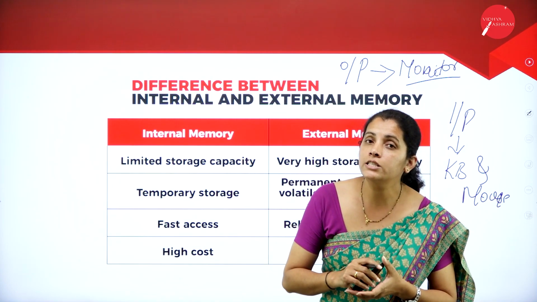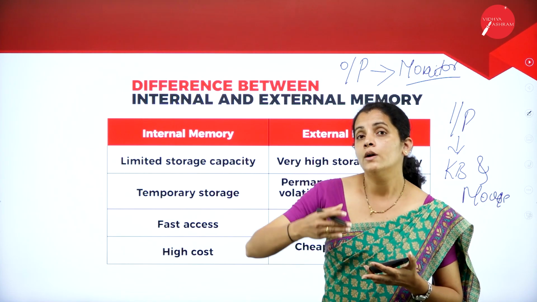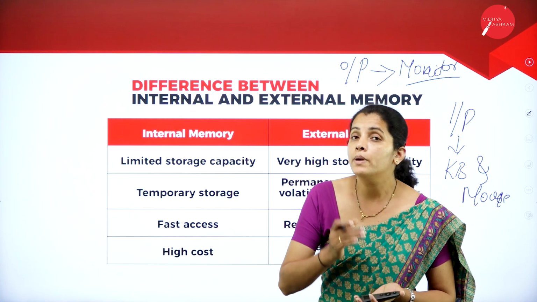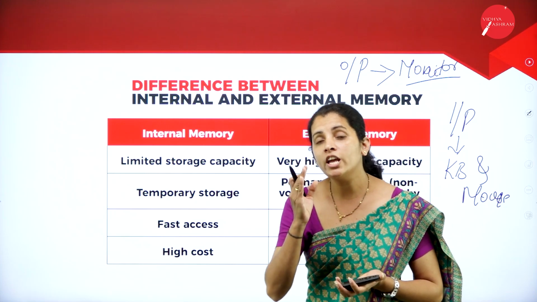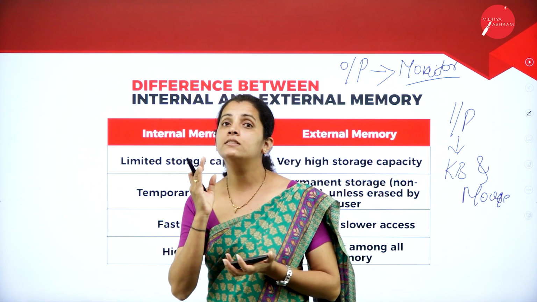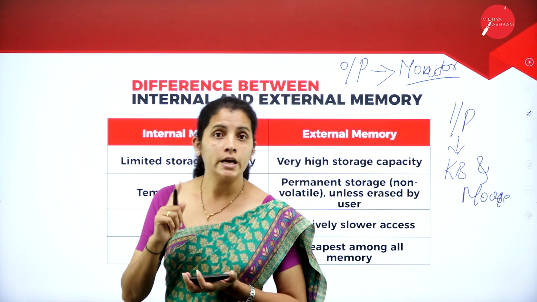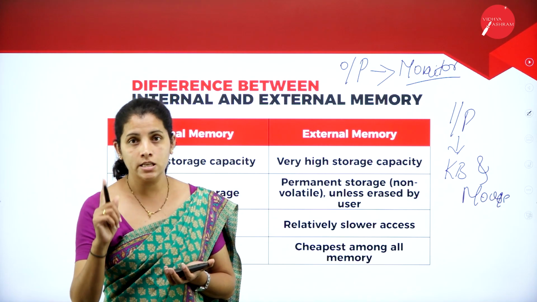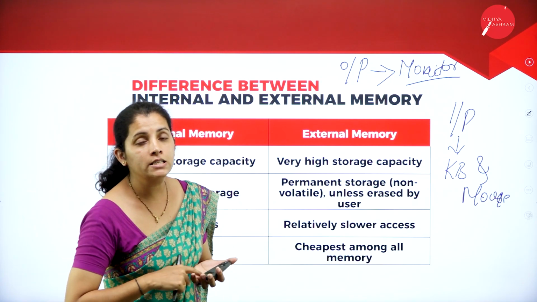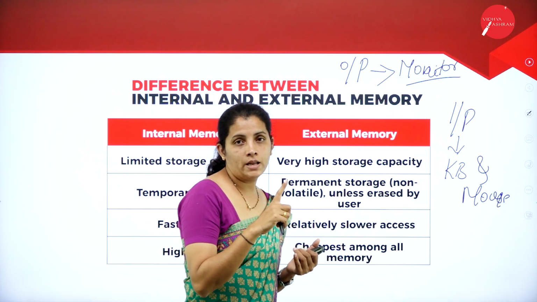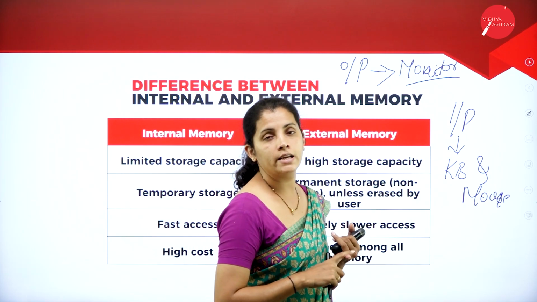Then we had a discussion regarding memory. Memory is nothing but a storage area or space that is mainly used to store data as well as instructions. Then we discussed primary memory as well as secondary memory.